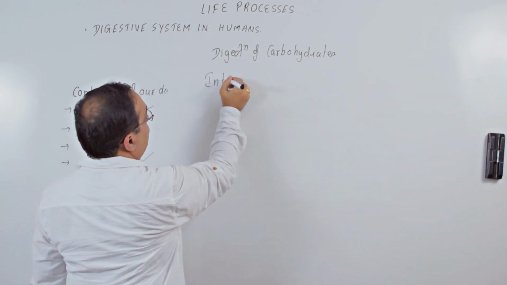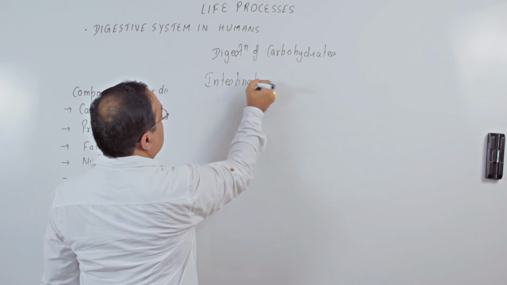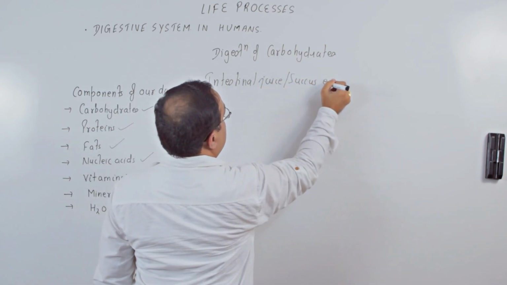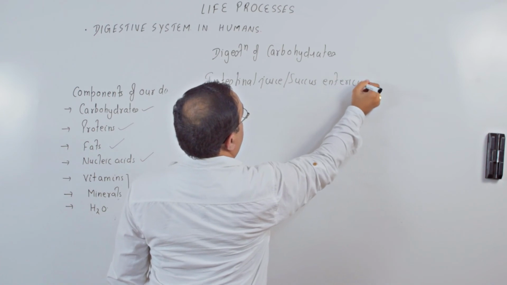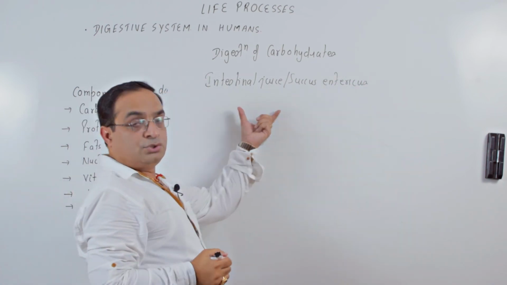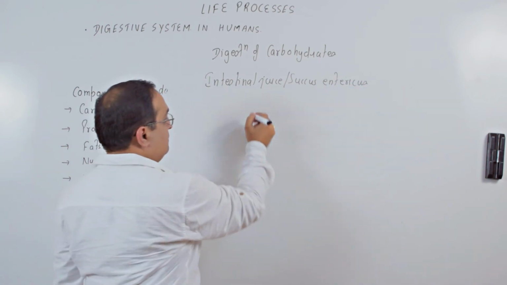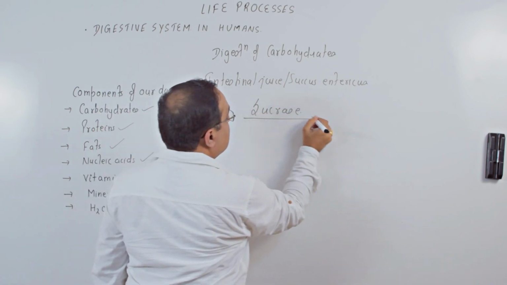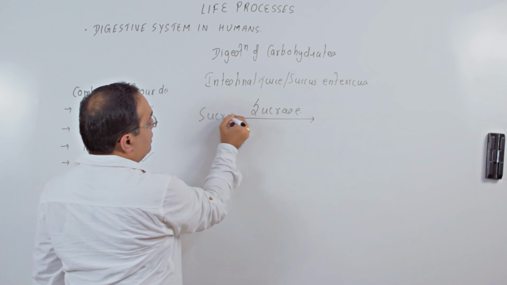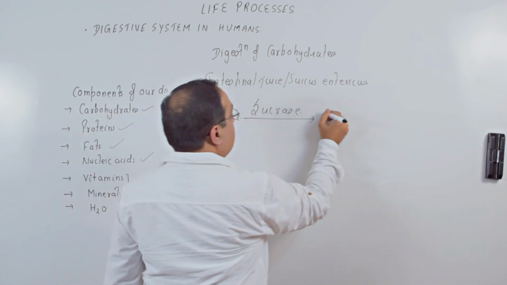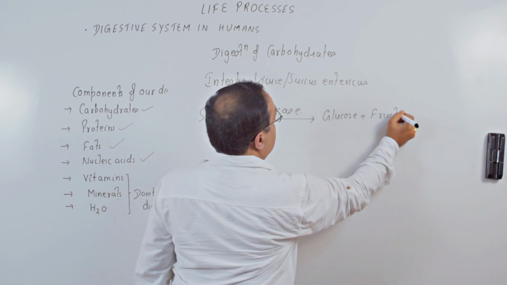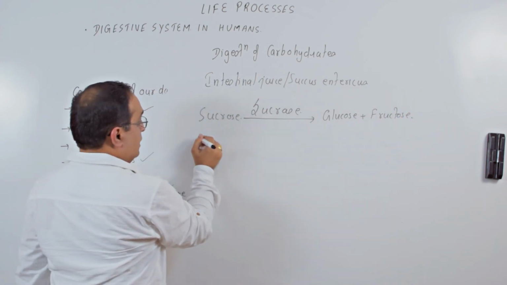Third type of juice which I said is the intestinal juice. Small intestine receives intestinal juice which is also called succus entericus. The intestinal juice contains enzymes like sucrase. Sucrase enzyme acts on the sugar sucrose and converts it into glucose and fructose.